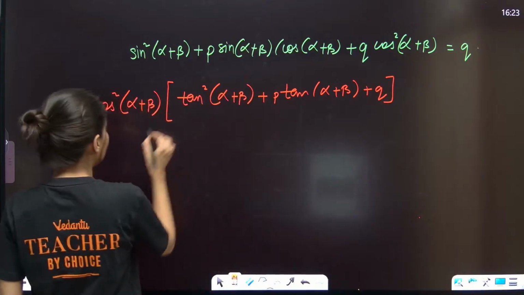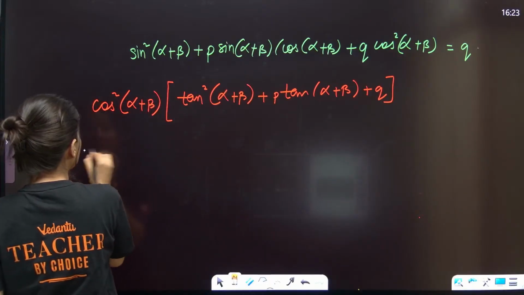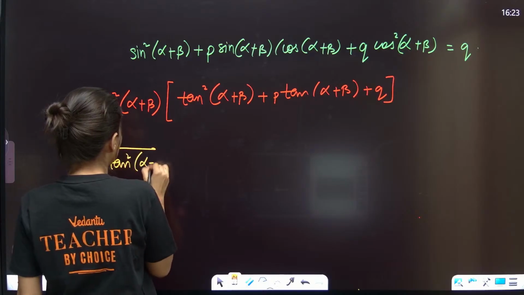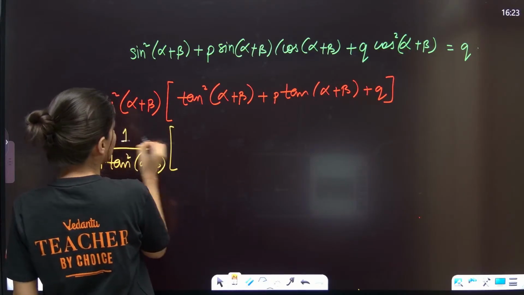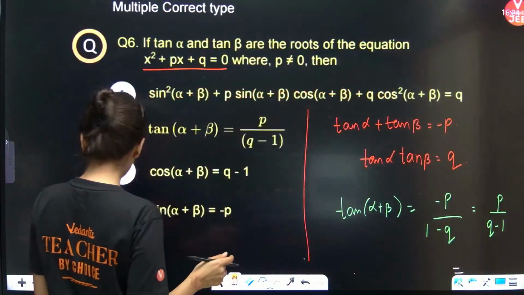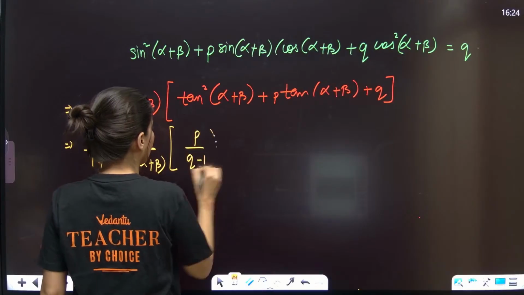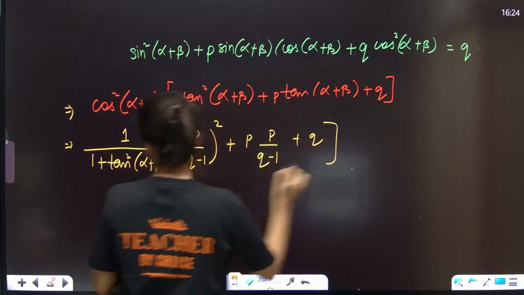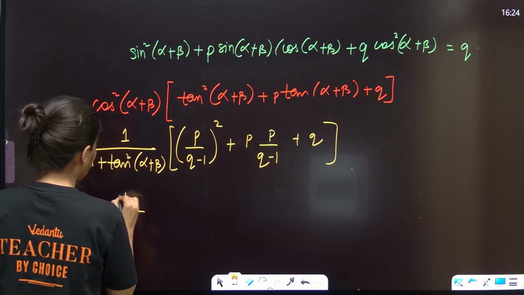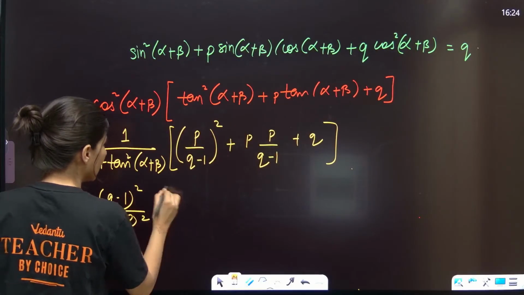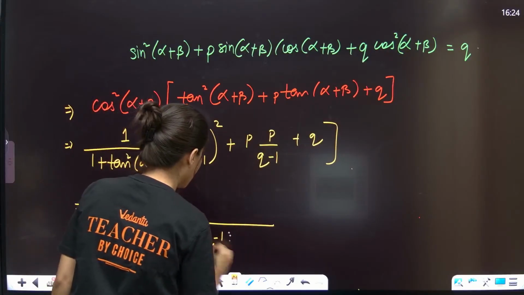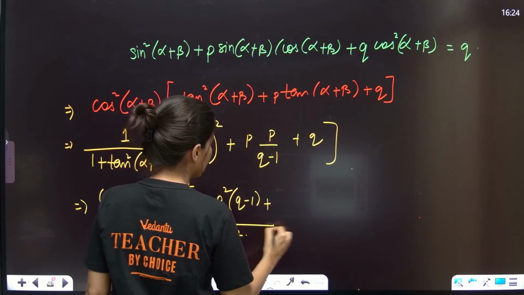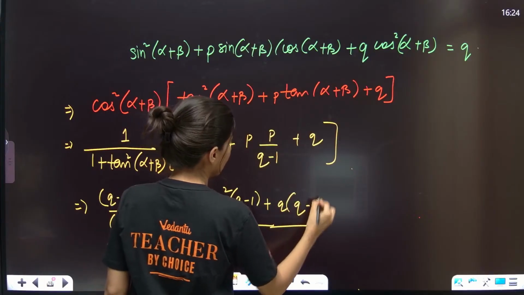Now let's put the value of tan. By the way, this is nothing but 1 upon sec square. 1 upon sec square is 1 upon 1 plus tan square alpha plus beta, and tan square alpha plus beta is P upon Q minus 1 whole square, plus P times P upon Q minus 1, plus Q. So if you take Q minus 1 whole square common, this is P square plus P square Q minus 1 plus Q times Q minus 1 whole square, all upon Q minus 1 whole square.